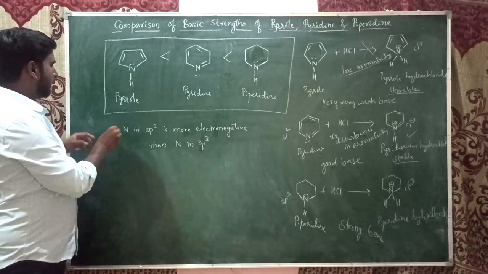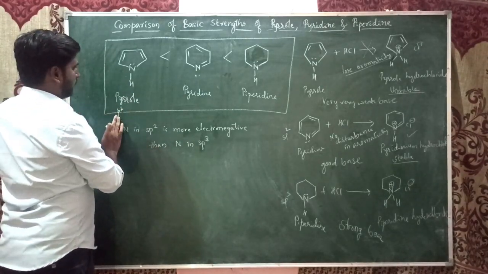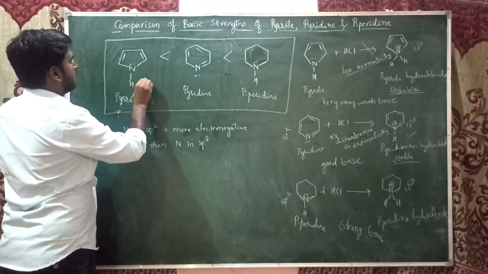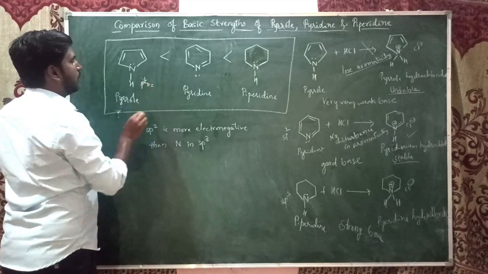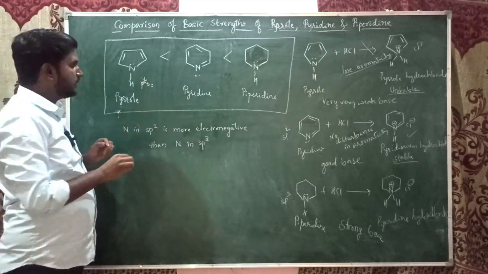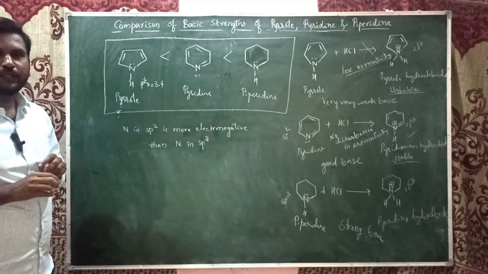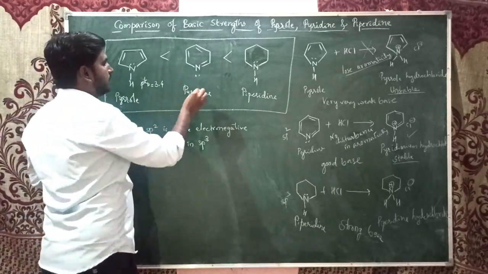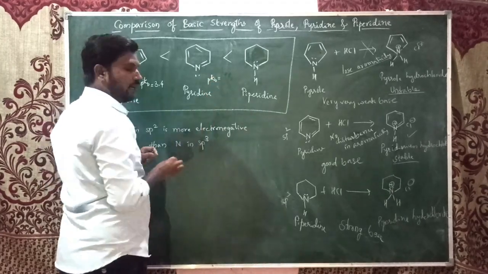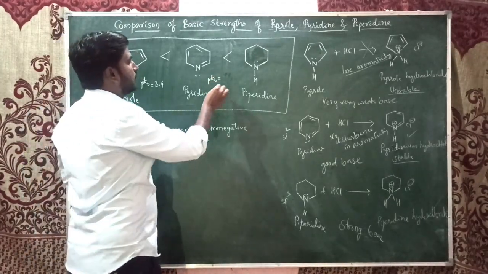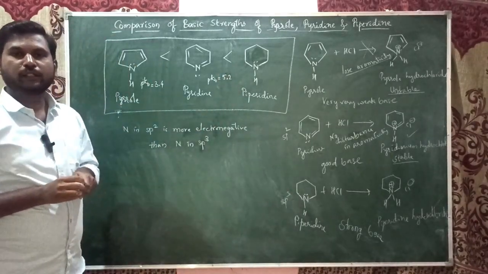So if you consider the pKb value of pyrrole, it is just around 3.4. And the pKb value of pyridine is about 5.2.